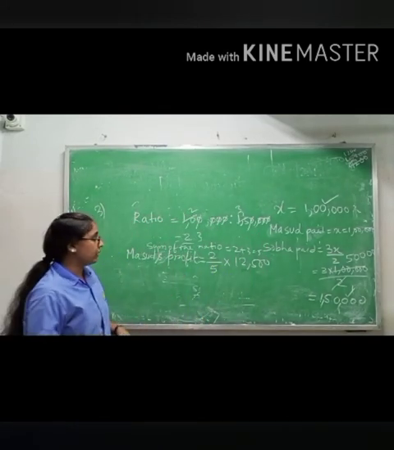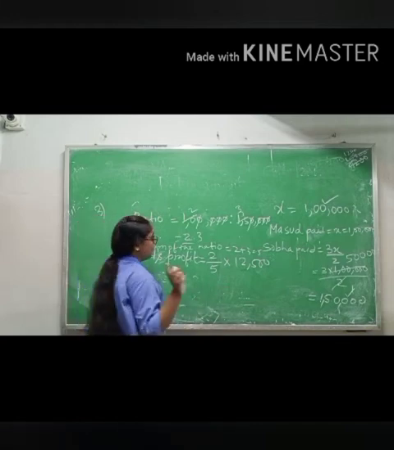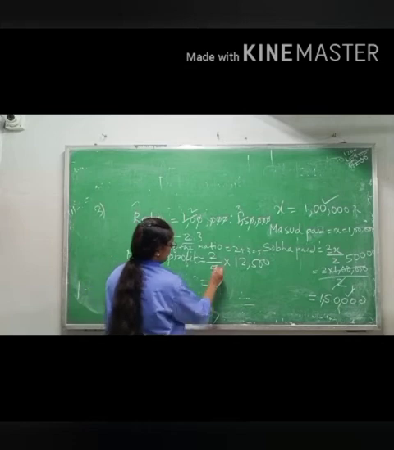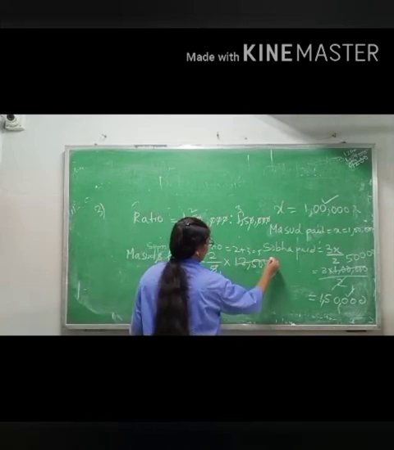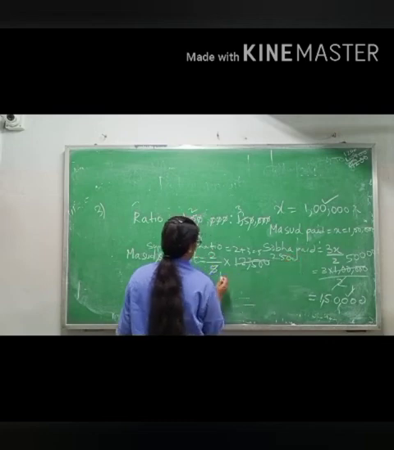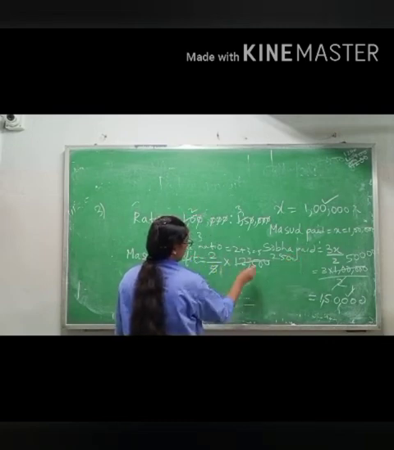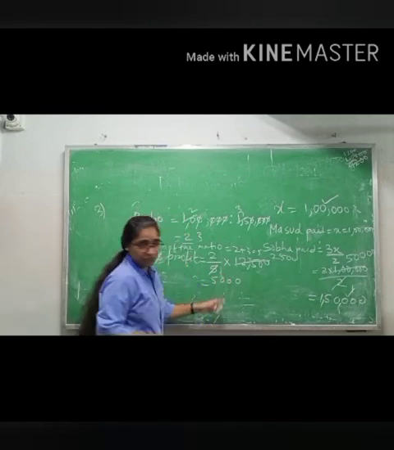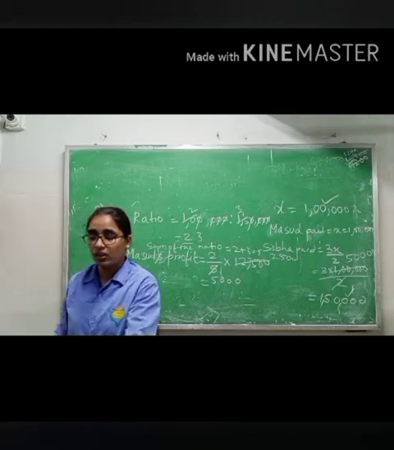Go to the first part, the above one. When we started, we did SP minus CP to find profit. 5 ones are 5, 5 twos are 10, 5 5s are 25. Then 2 5s are 10, 2 twos are 4. So 45,000.